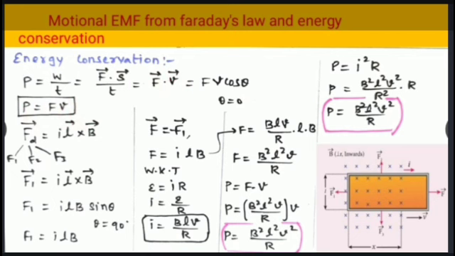From the equation, the rate at which the mechanical work is done to pull the loop from the magnetic field, or power, is given by P is equal to B squared L squared v by R into v. So P is equal to B squared L squared v squared by R. This equation is exactly the same as the equation for thermal power. Thus the mechanical work done in moving the loop appears as thermal energy in the loop.